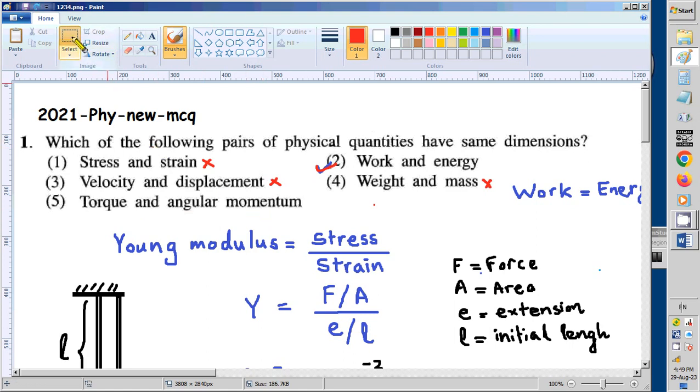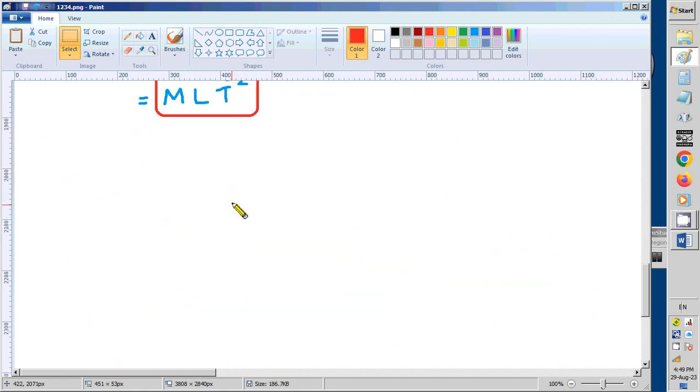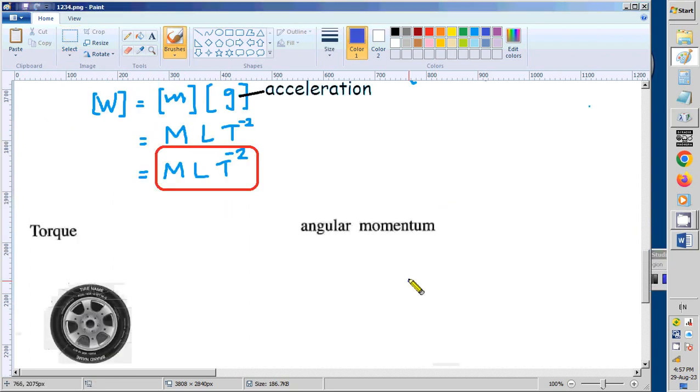Torque and angular momentum. Let us take this down, then it is easier, I don't have to type all these things. So children, what is torque? We symbolize torque with the Greek letter tau.